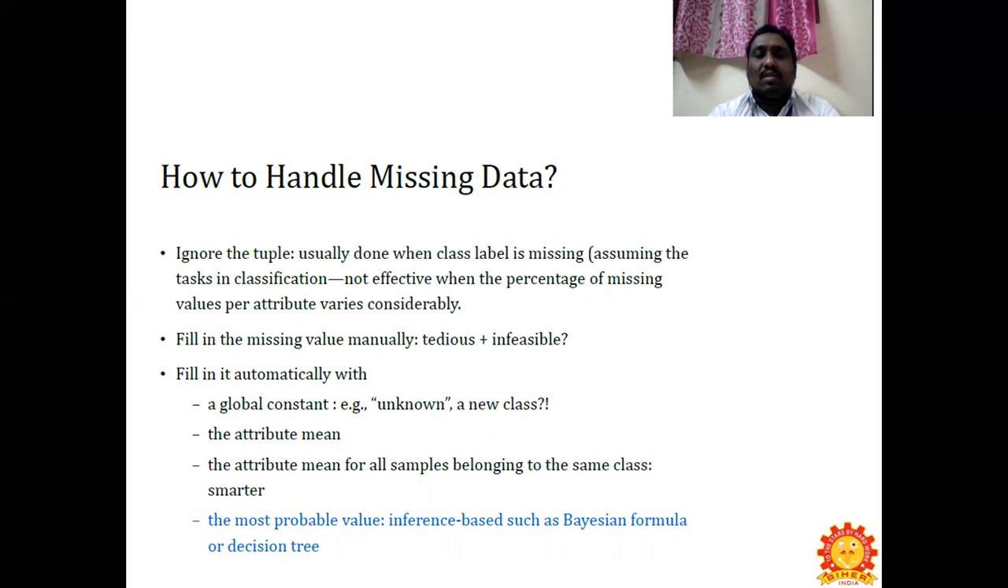We can fill in with a global constant, for example unknown or a new class. We can use the attribute mean, or the attribute mean for all samples belonging to the same class, which is a smarter approach. Or the most probable value, which is inference based, such as a Bayesian formula or decision tree.